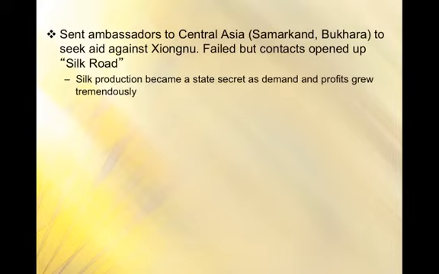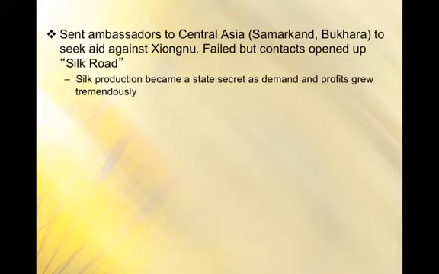So let's talk more about trade. I don't know when this was, somewhere just BCE or CE, because again, the Han Dynasty is 205 BCE to 220 CE. They sent these ambassadors to Central Asia, to cities like Samarkand. Samarkand is an important oasis trade city in Central Asia.